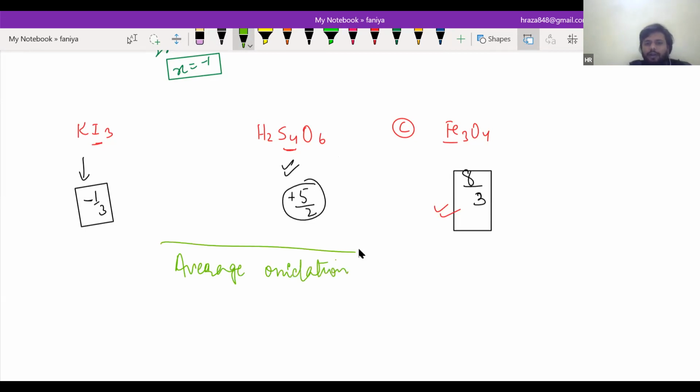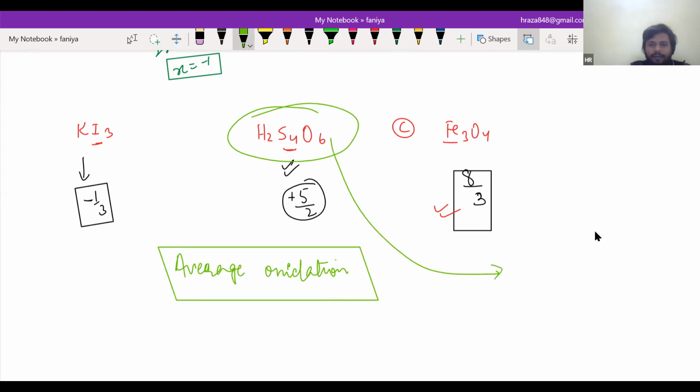We'll learn about oxidation state in the next class. Basically, it is not possible to share half electron or 5 by 2 electron. All I want to say is that it is average oxidation state.